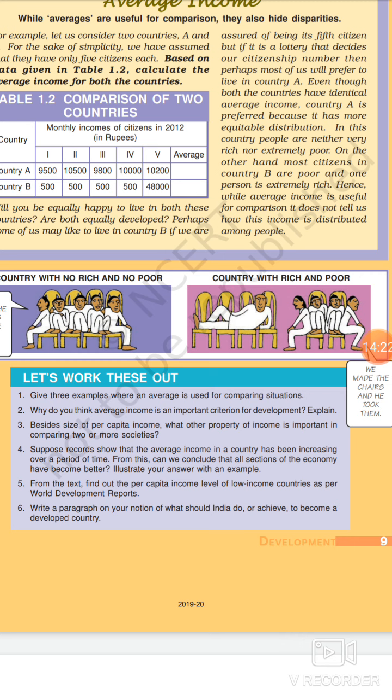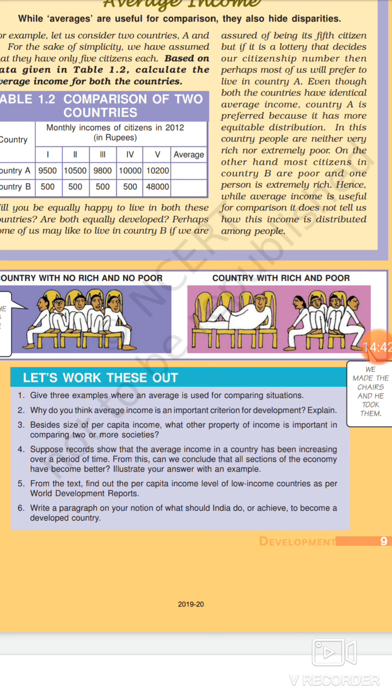So actually we are talking about the number of people sharing that national income, and how much they are sharing it. If a large number of people are sharing it, then average income is less, like in the case of India.